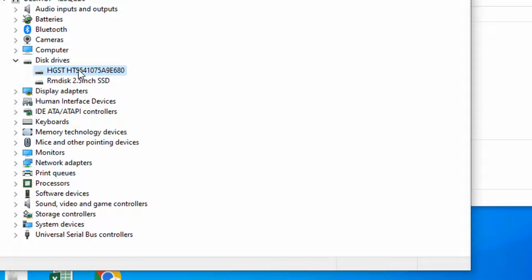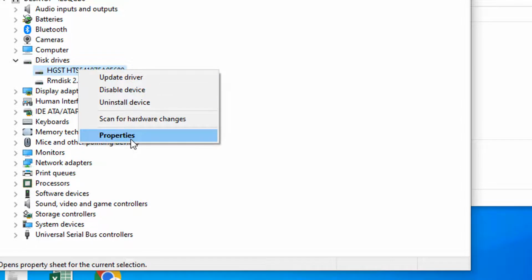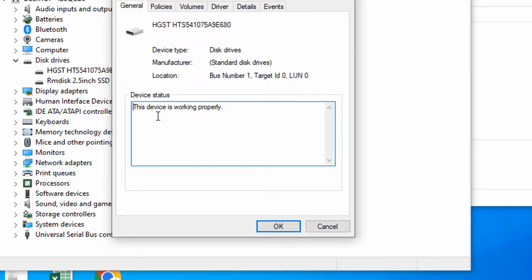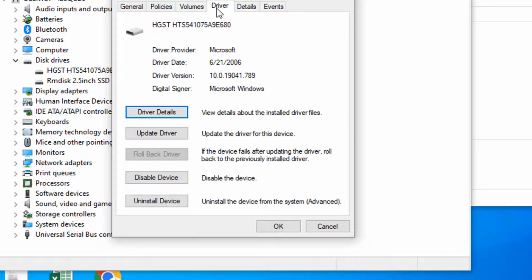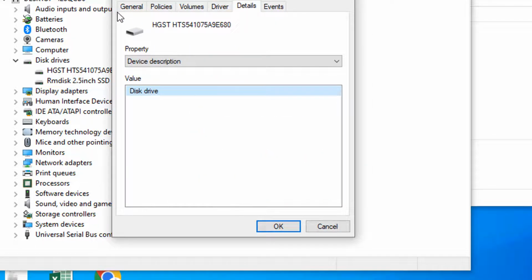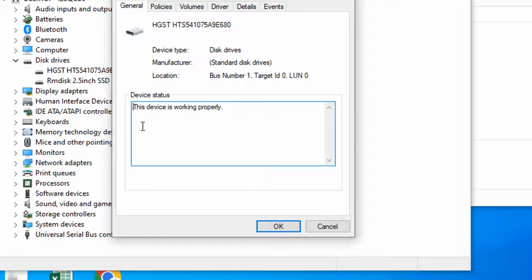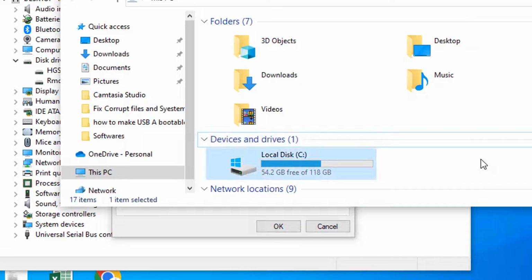Select this one, right click of your mouse and click on properties. See, the device is working properly. You can check other properties of this device, volumes, drivers, details, but the main thing is this device is working properly. If the device is working properly, then why is it not showing here? So I am going to solve this issue for you.